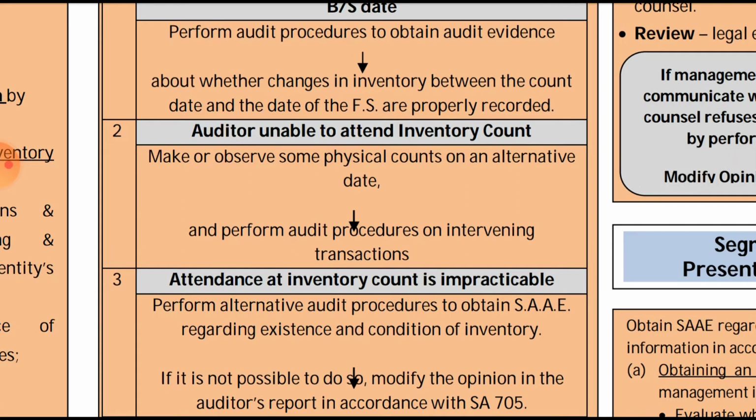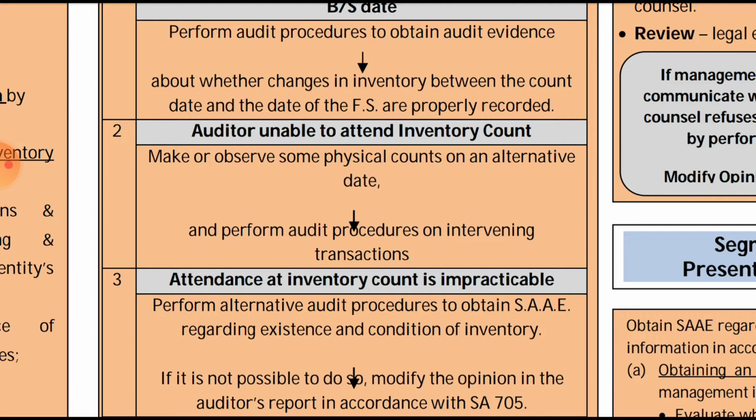Second, the auditor is unable to attend the inventory count. If the auditor is unable to attend the inventory count at some specific date, for instance 31st March, then he will perform the count at some alternate date, say 5th April, and perform audit procedure on such intervening transactions, that is, whatever changes in the inventory occurred from 1st to 5th.